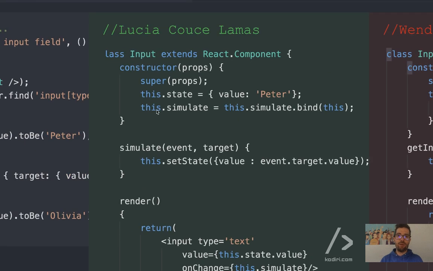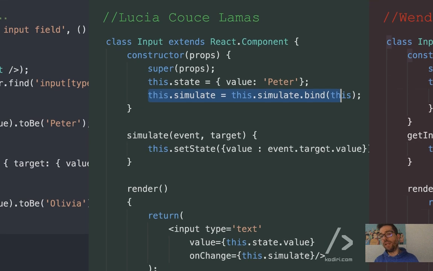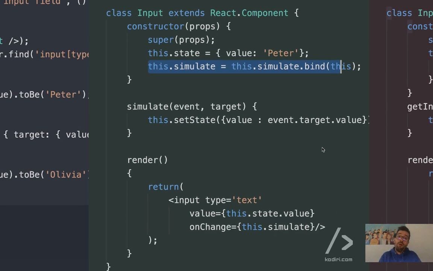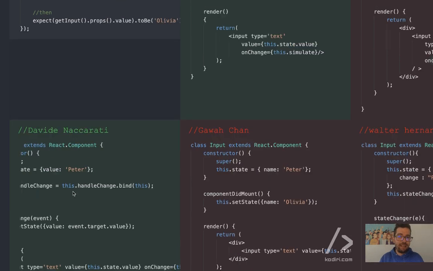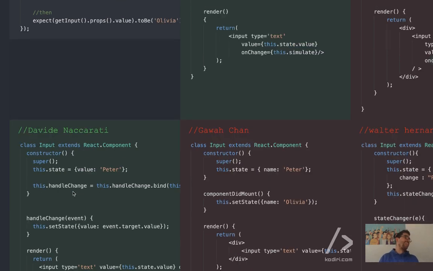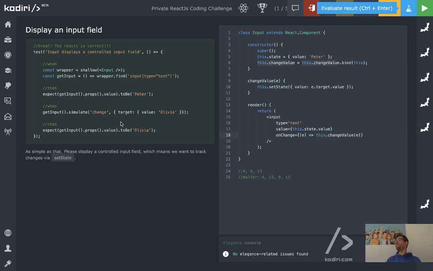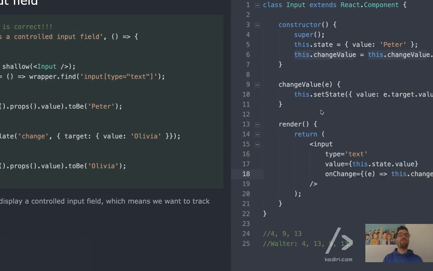Actually, look. So Lucia, she did the bind thingy, which still is okay. I'm not against that at all. I just find it a bit more complicated. You have to type more, yeah? And for Davide, the same thing, right? So probably you searched on Google, and that's what they told you. However, look, it worked for me as well, and I didn't have to add any extra line.